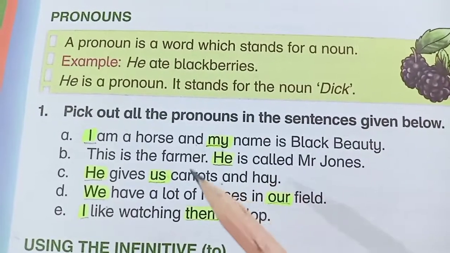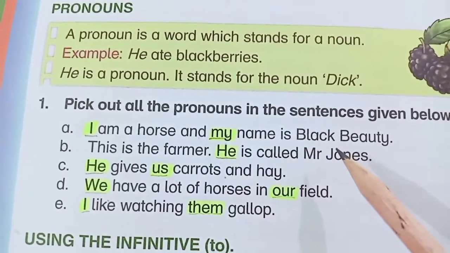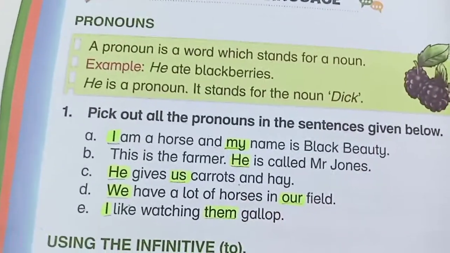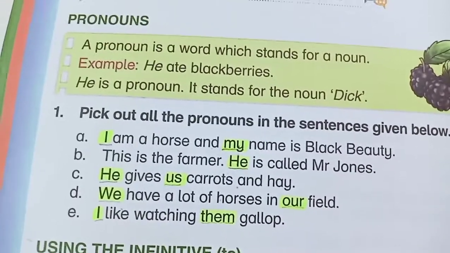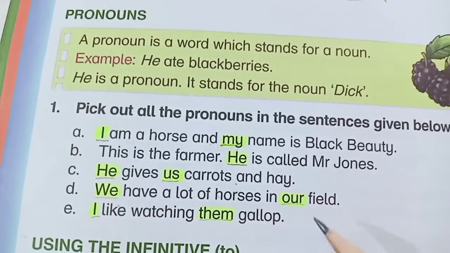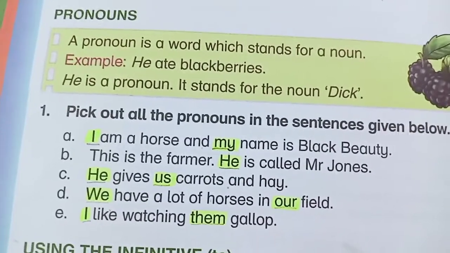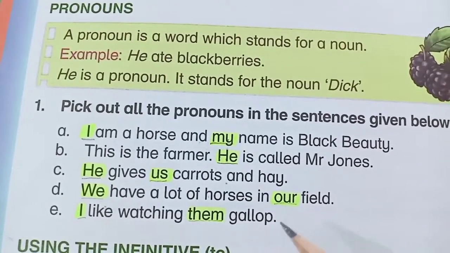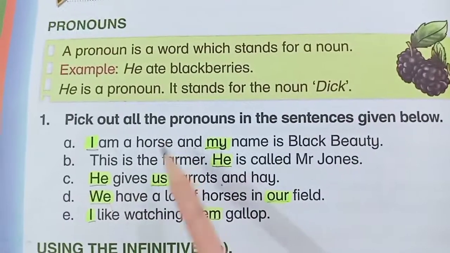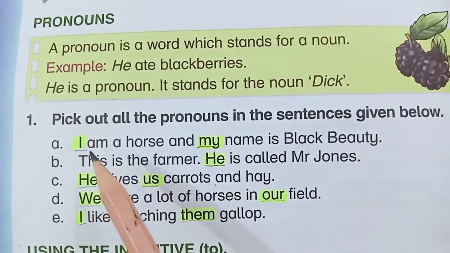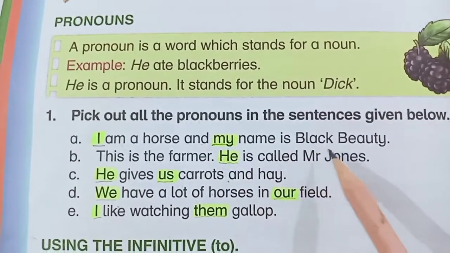So, students, all the words that are used in place of nouns are called pronouns, like I, he, she, it, we, you, they, my, our, us, me. All these pronouns are used in place of nouns. So you have to identify the nouns here. The first statement is: I am a horse and my name is Black Beauty.